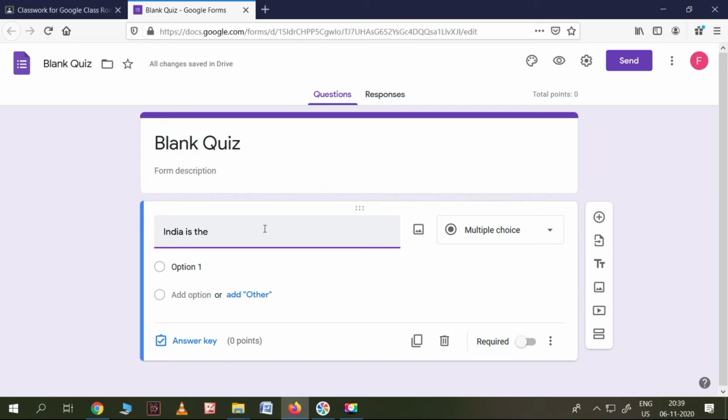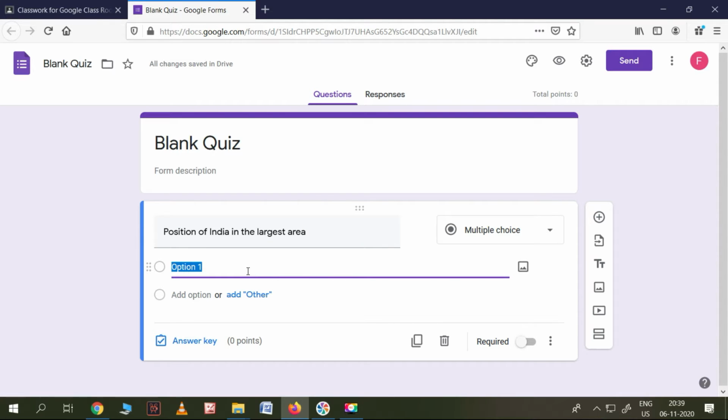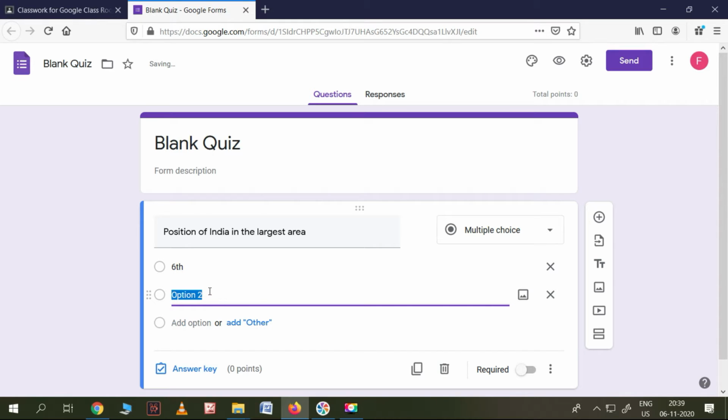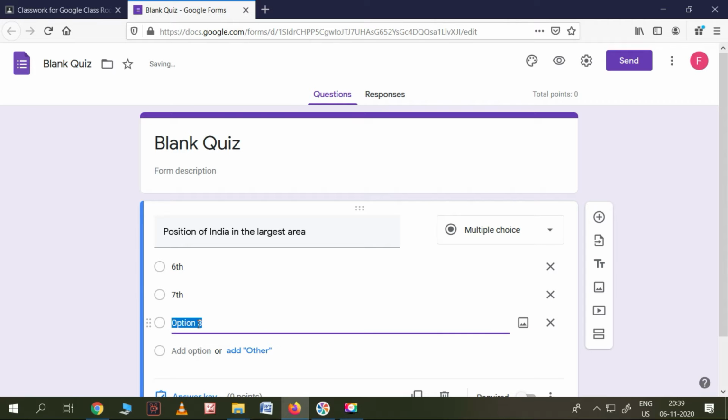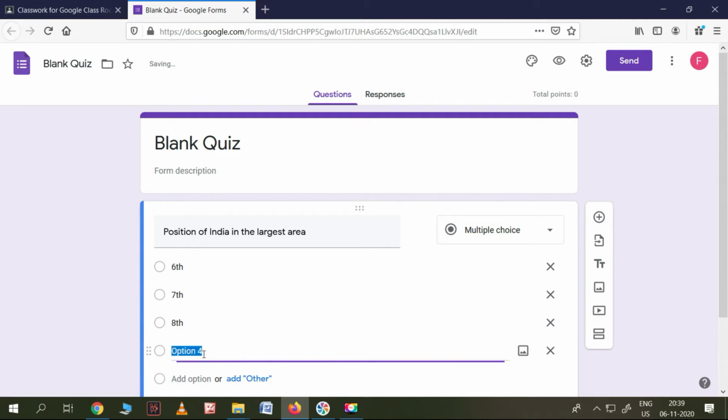What is the position of India in the largest area? So the options are 6th, 7th, 8th, maybe 9th.